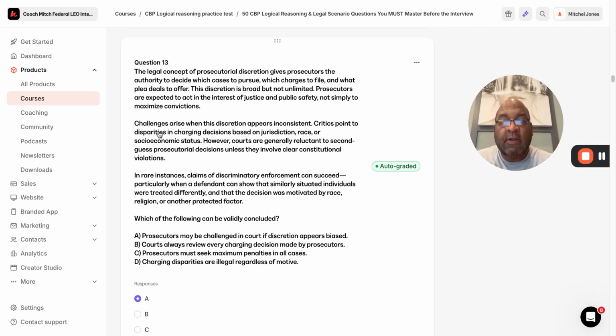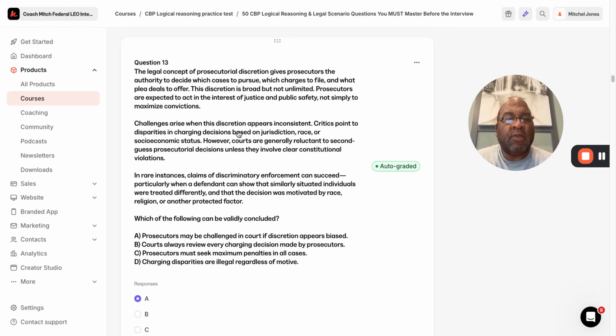Next paragraph. Challenges arise when this discretion appears inconsistent. That's probably what we call the human factor. Critics point to disparities in charging decisions based on jurisdiction, race, or socioeconomic status. However, courts are generally reluctant to second-guess prosecutorial decisions unless they involve clear constitutional violations.